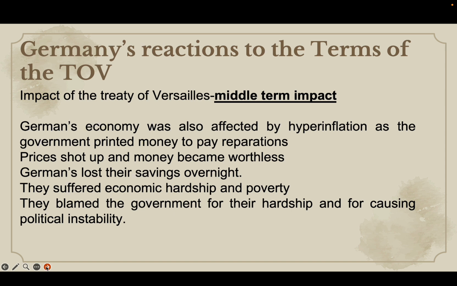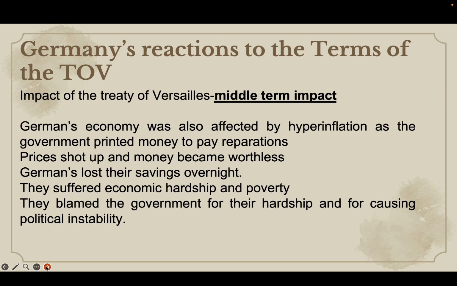All right, the German economy was badly affected as the German government, the Weimar government, tried very hard to pay the reparations. It began to print the German currency, the German marks. But this only made the German currency worthless. It led to depreciation of the value of the currency. Now, this meant that the price of necessities shot up as the money became worthless.